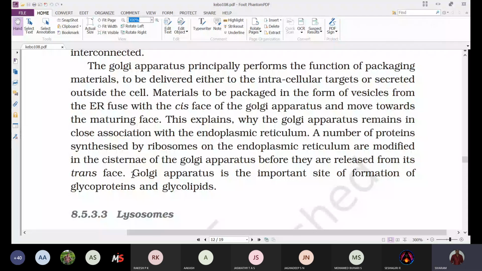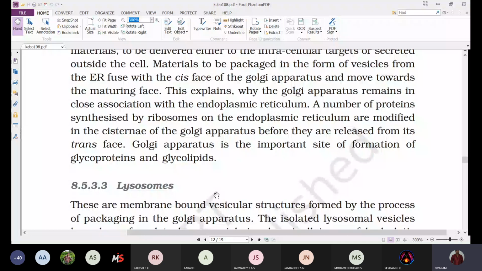Next, the Golgi apparatus is the important site of formation of glycoproteins and glycolipids. In the rough endoplasmic reticulum, proteins are synthesized. In the smooth endoplasmic reticulum, lipids are synthesized.